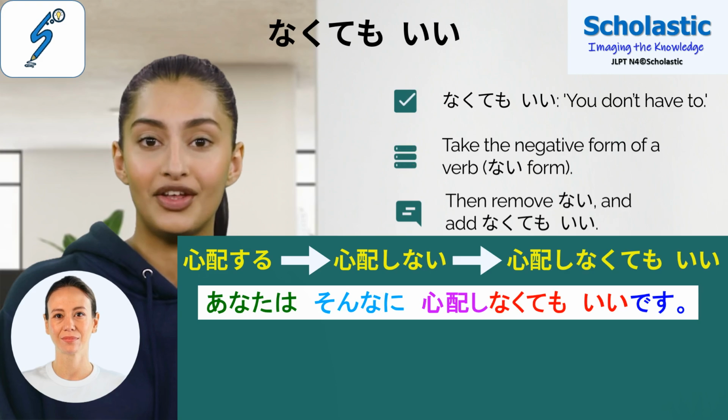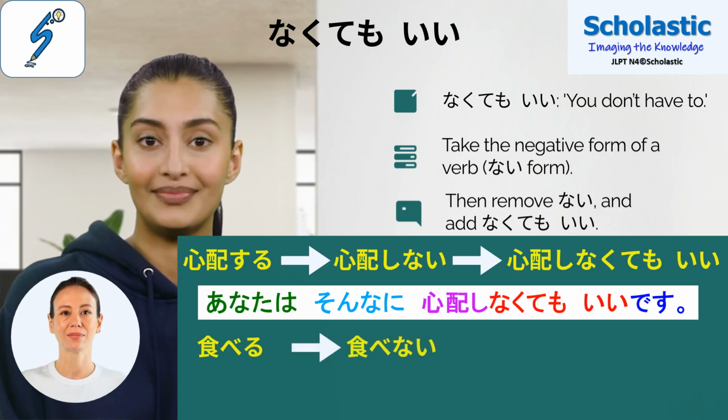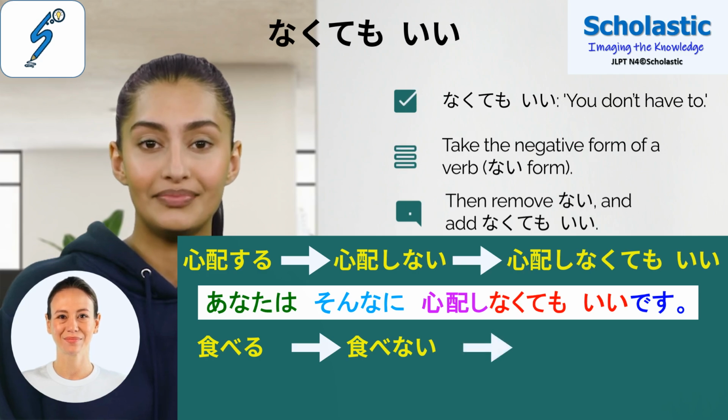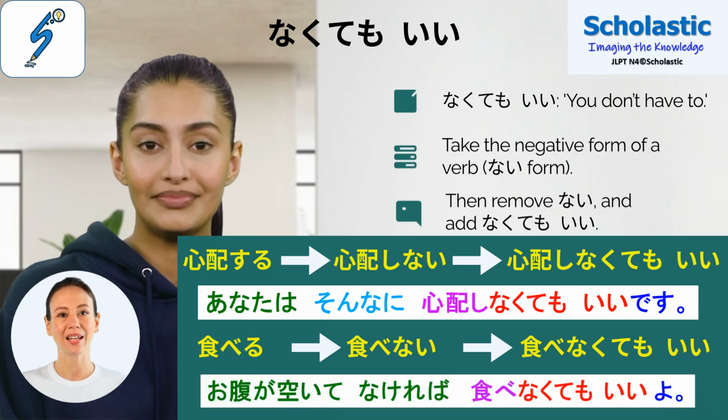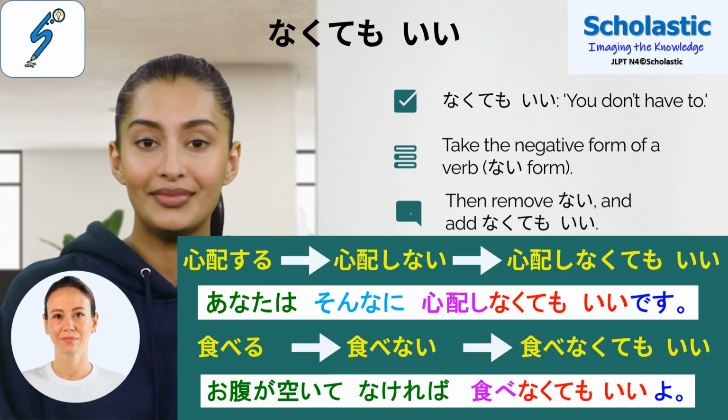Now let's take another verb. 食べる. The ない form of 食べる is 食べない, then remove ない and add なくてもいい. Then we get 食べなくてもいい. Let's look at how this is used in a sentence. お腹が空いてなければ食べなくてもいいよ。 If you are not hungry, you do not have to eat.